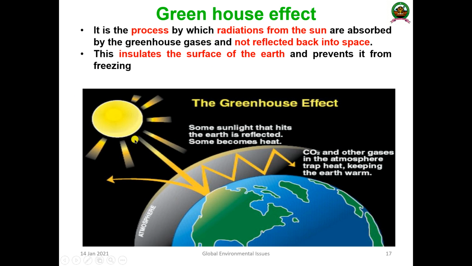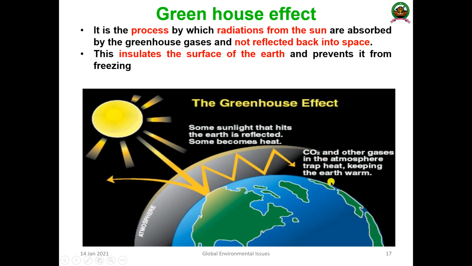In the greenhouse effect, the sun has a lot of energy, which comes during the daytime. In the night time, when the earth cools, it will be going back. But due to the presence of greenhouse gases such as carbon dioxide in the atmosphere, this heat is trapped, keeping the earth warm. Once the concentration of greenhouse gases such as carbon dioxide is enhanced, it will heat up the atmosphere in this layer, and a lot of heat will be emerging in the earth.